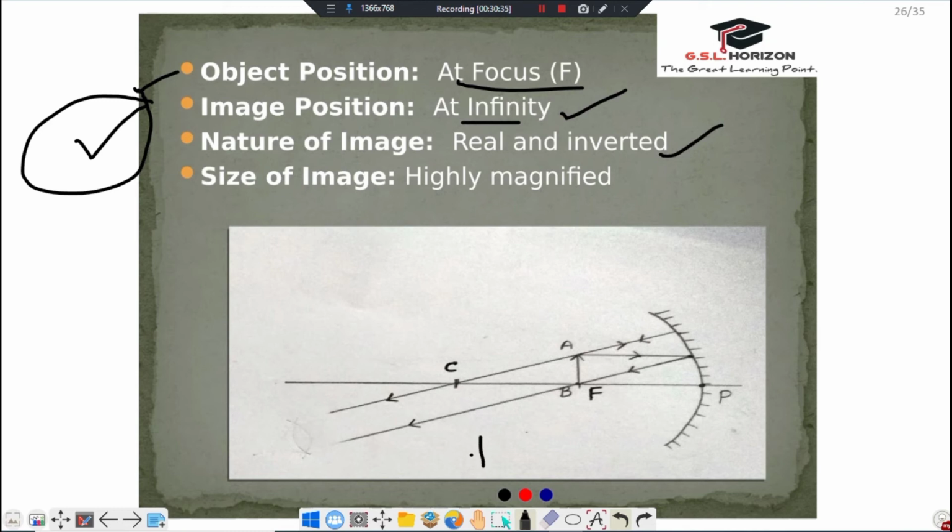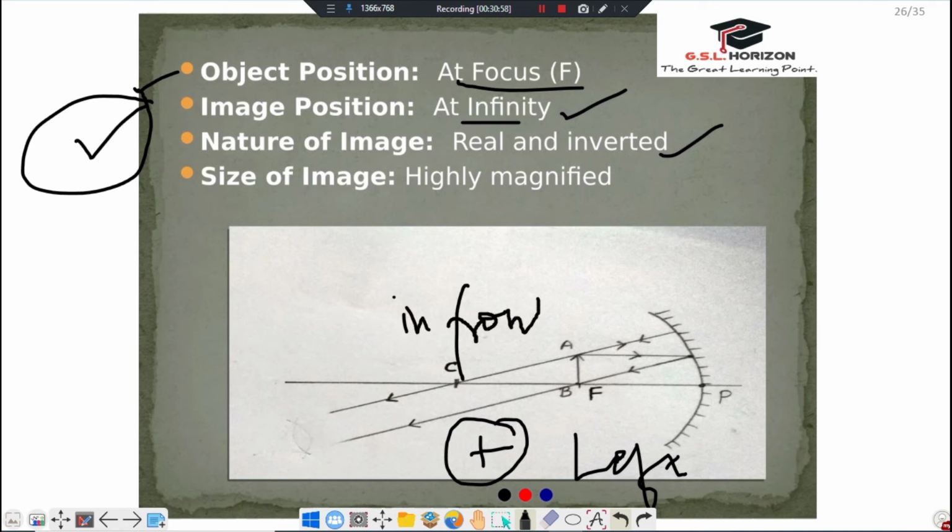When the image is formed on the left side, we can say the image is real because it is in front of the mirror.